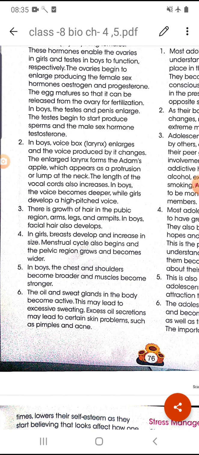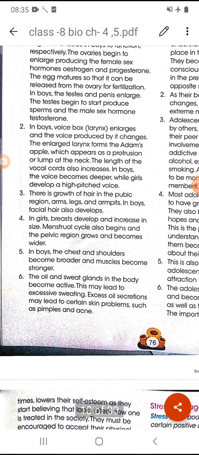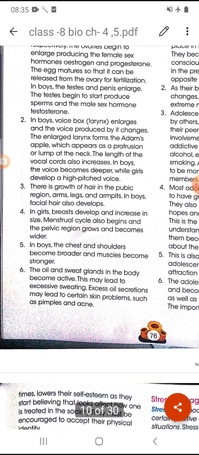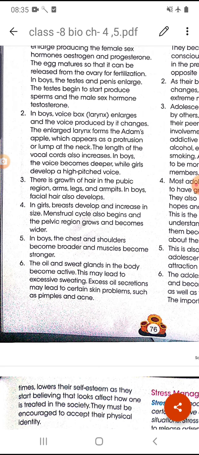Next, hair growth in arms, legs and armpit. In boys, facial hair also develops, the beard and so on. In girls, breasts develop and increase in size, and the menstrual cycle starts at that time, through which the ovules are released every month.